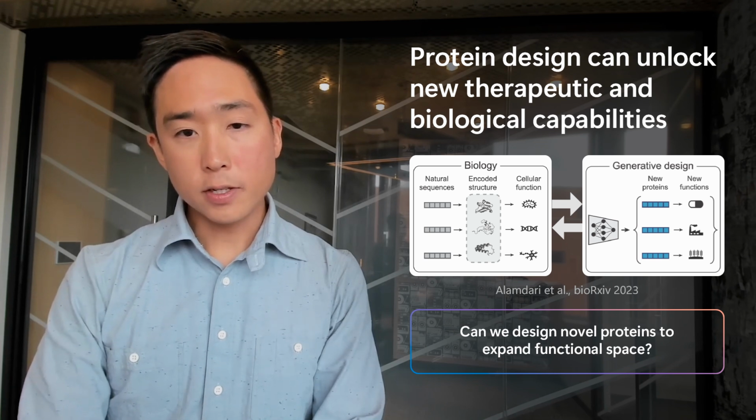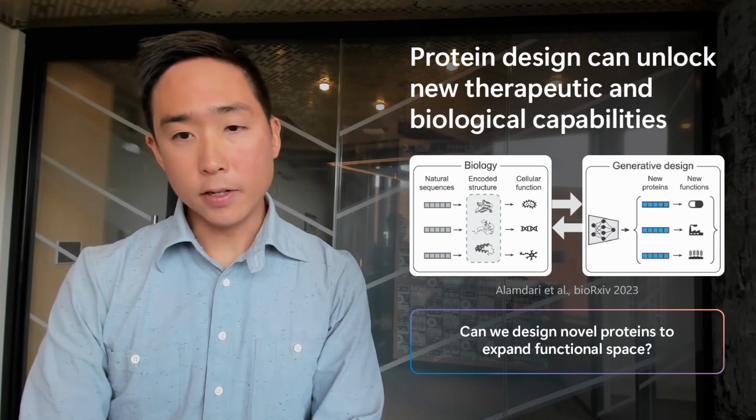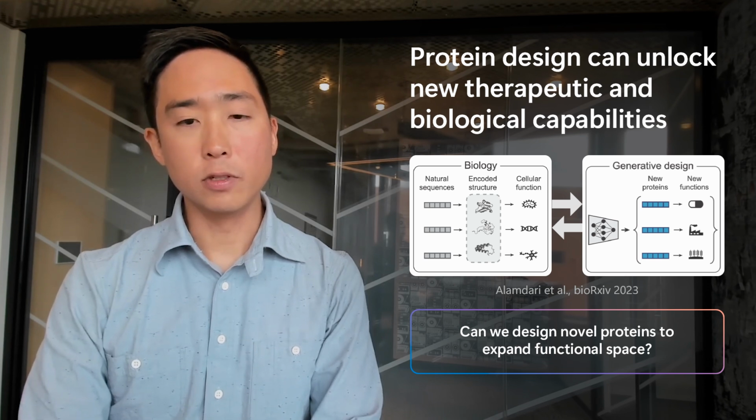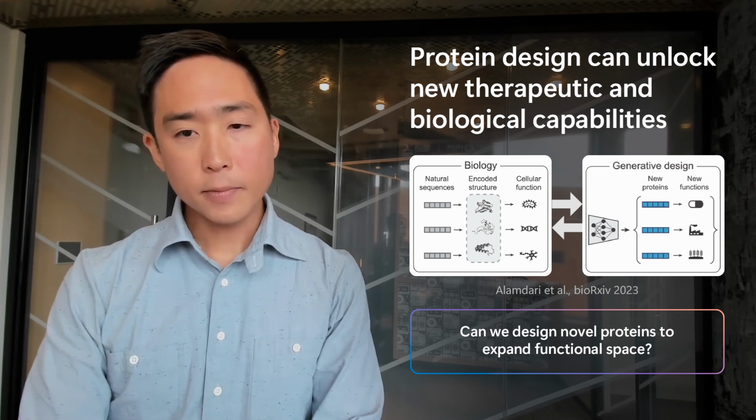My research focuses on training neural networks on the natural diversity of proteins in order to generate new protein sequences that hopefully encode new functions. Today, I'll focus on a model called EvoDiff. This work was done in collaboration with Sarah Alamdari, Nithya Thakkar, Rian Vandenberg, Alex Liu, Nicola Fuzzi, and Abo Amini.